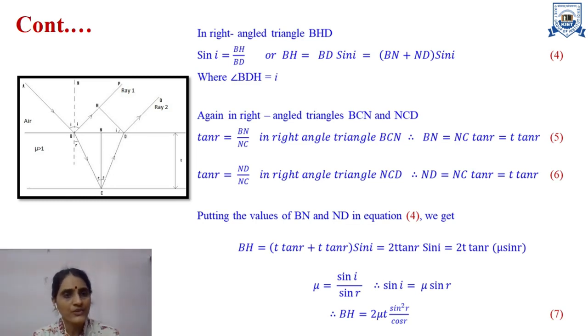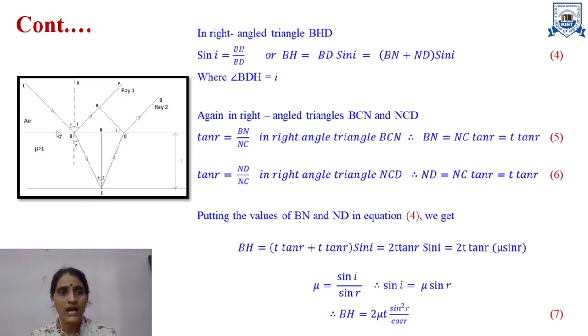So I need to get the value of BH. In order to get BH, here we will consider the angle I, and sin I is given as perpendicular upon hypotenuse. So if my angle H is 90 degree, my perpendicular part is BH and hypotenuse part is BD. So sin I is BH upon BD. So BH is equal to BD into sin I.